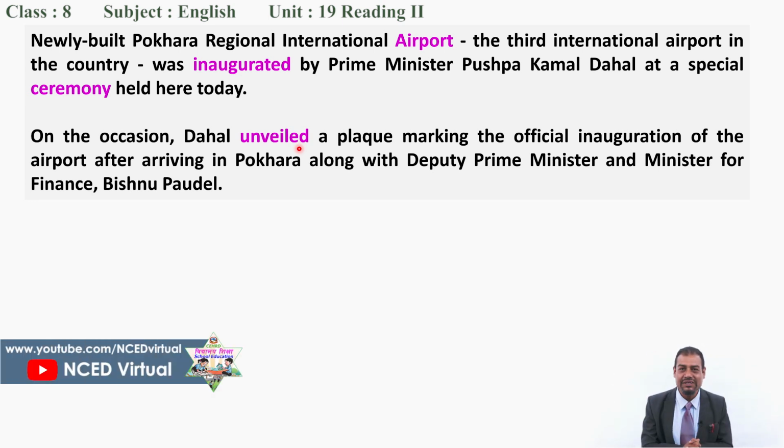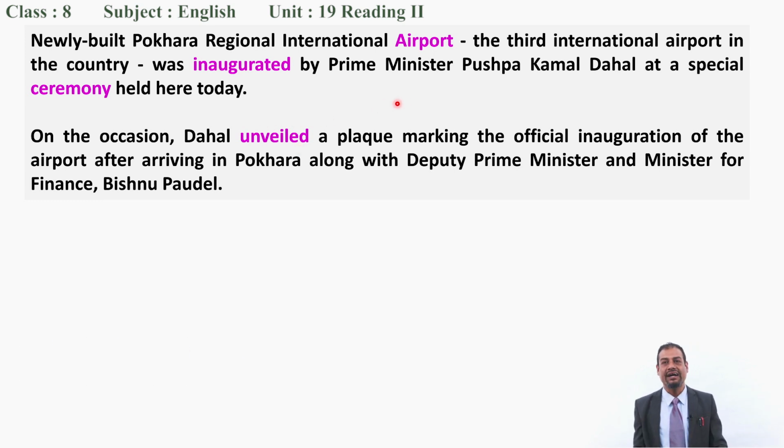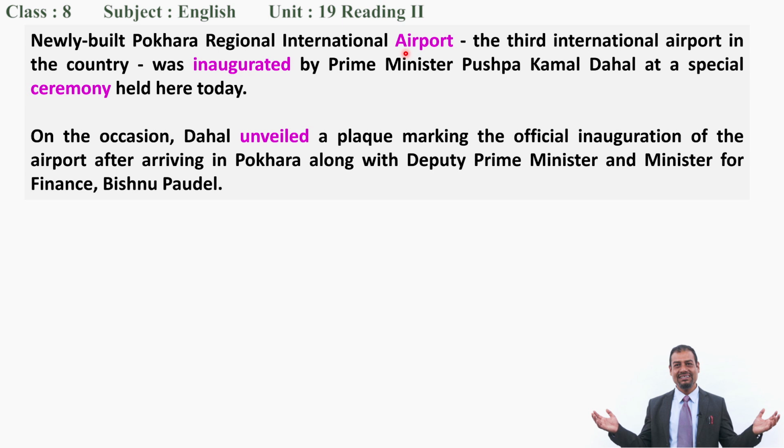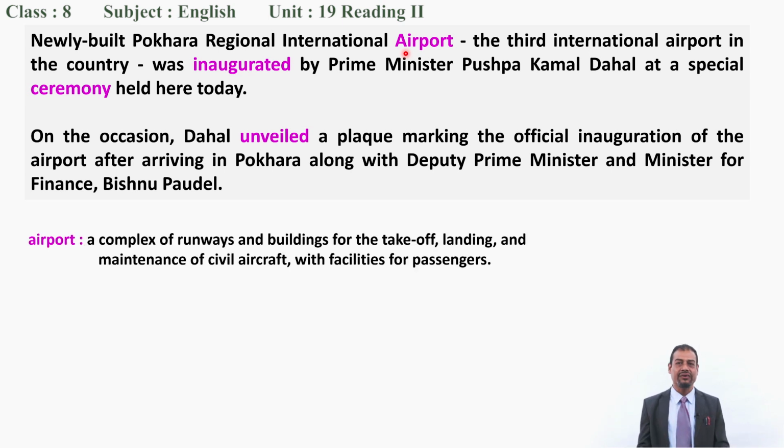Have you got the information from these two paragraphs? Good job. Now, here are some highlighted words. Airport. I think it's very easy. Anyway, you can write it down in your notebook. A complex of runways and buildings for the takeoff, landing, and maintenance of civil aircraft with facilities for passengers. Okay, this is the meaning of airport.